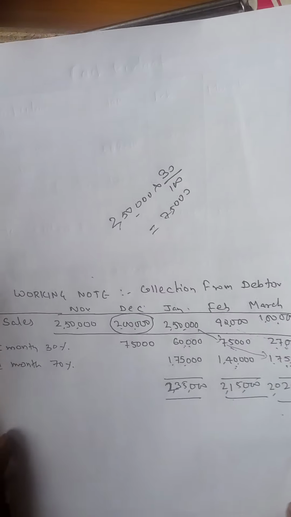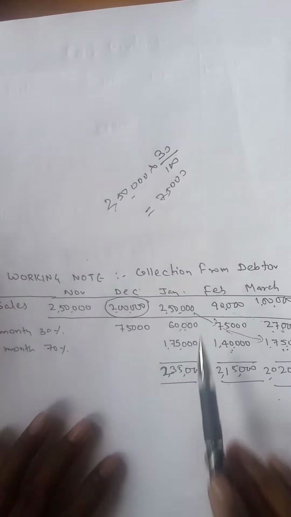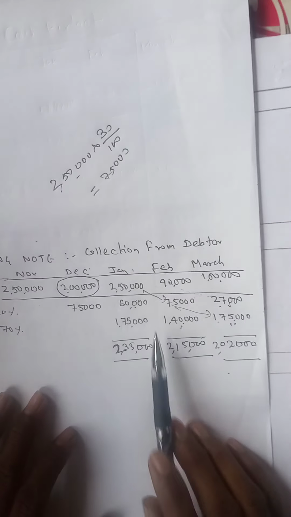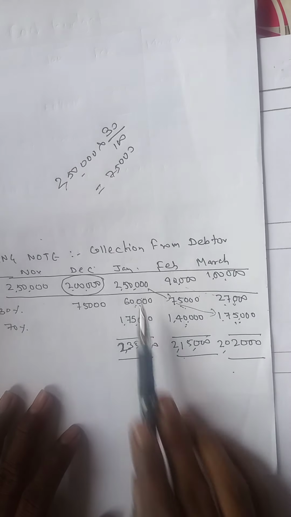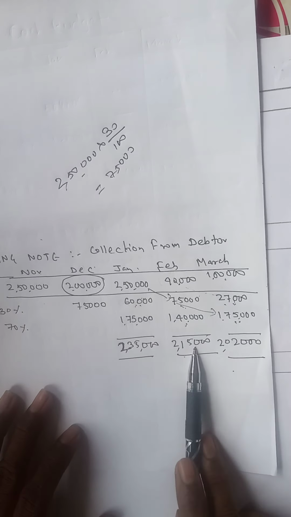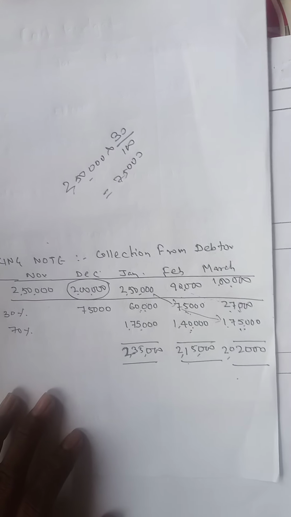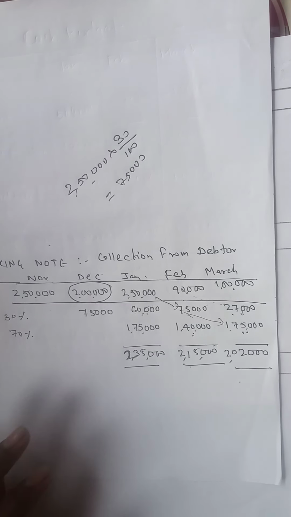Is this clear? So this is the process of how to calculate collection from debtors. Now we make the total for January, February, and March, because we have to calculate only those months. January total 2,35,000, Feb total 2,15,000, and March total 2,02,000.